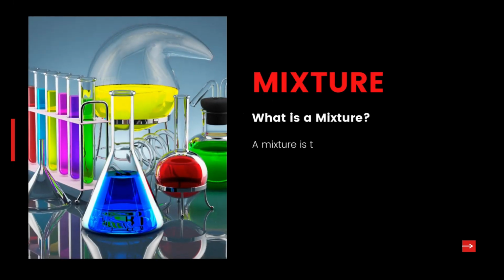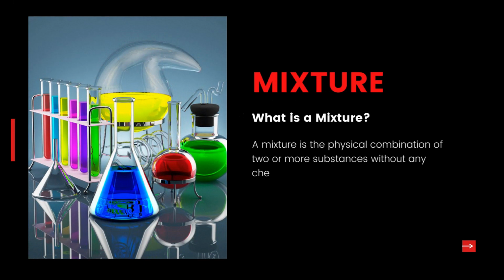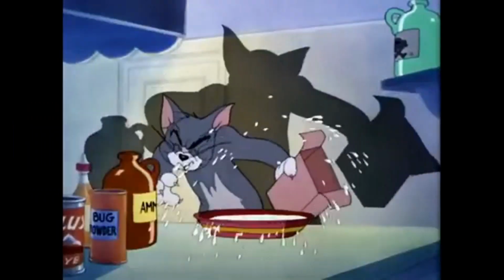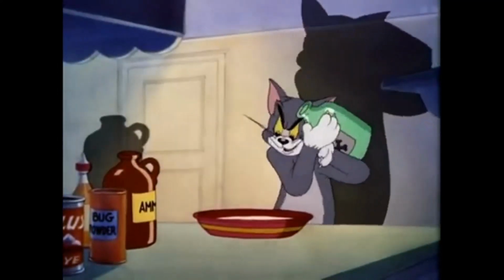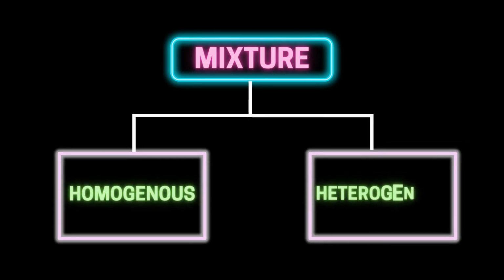What is a mixture? A mixture is the physical combination of two or more substances without any chemical reaction, in which there is no change in the basic characteristics of the substance. In simpler words, two or more substances are combined physically or manually. We can separate the two substances manually too. Now, mixtures are further divided into homogeneous and heterogeneous mixtures.